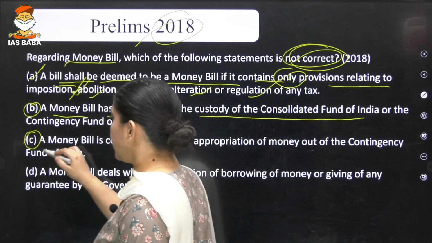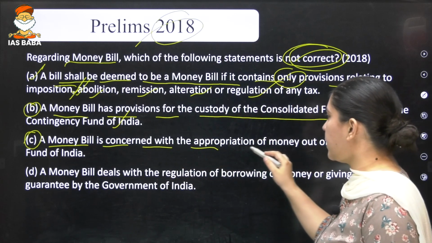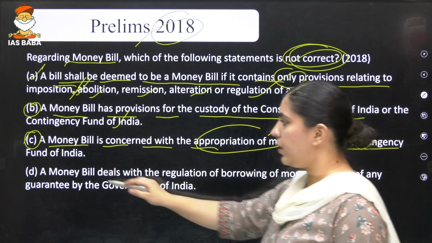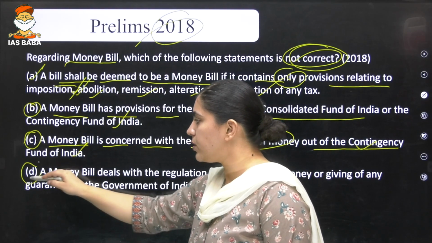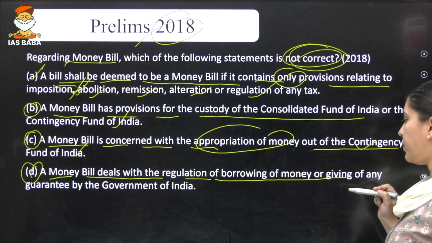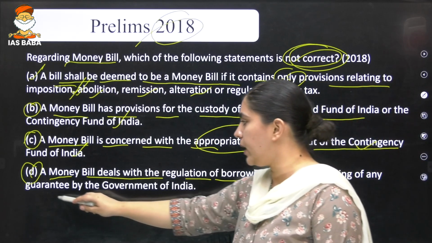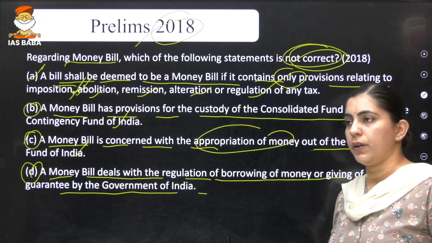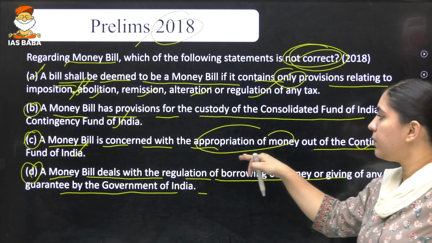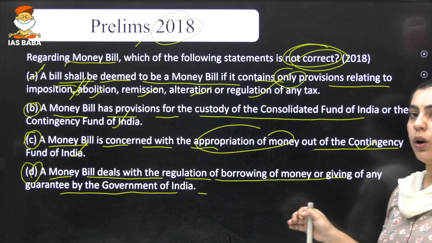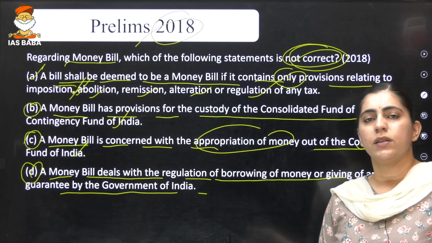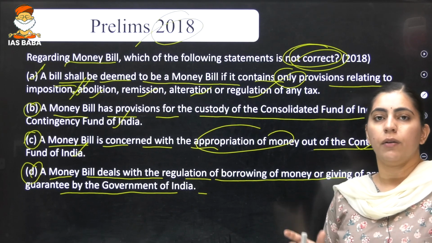The third statement says that a money bill is concerned with the appropriation of money out of the Contingency Fund of India. Whereas the fourth statement says that a money bill deals with regulation of borrowing of money or giving of any guarantee by the Government of India. Again, the fourth statement is correct. A money bill is concerned with the appropriation of money not out of the Contingency Fund of India, but out of the Consolidated Fund of India.